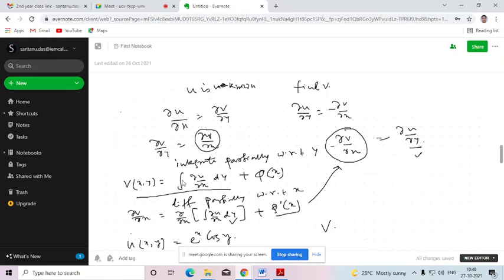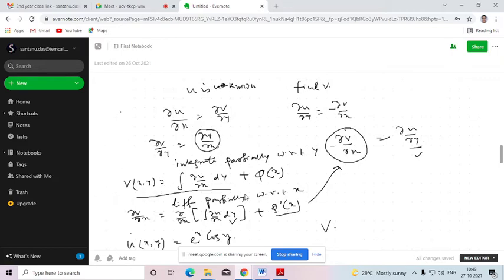We need to integrate this term with respect to y partially, which means we consider the terms that contain x as constant. Then the integrating constant will not be merely a constant, rather it will be a function of x. Why? Because differentiation is the opposite process of integration, so if you differentiate this again, you should get back this.